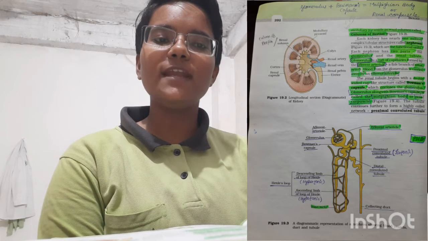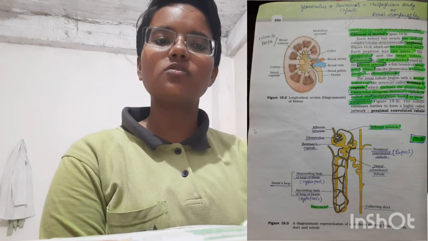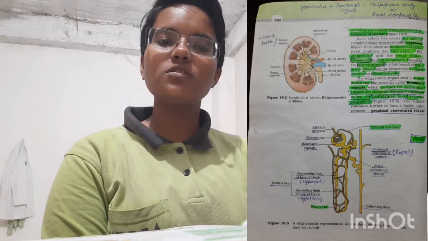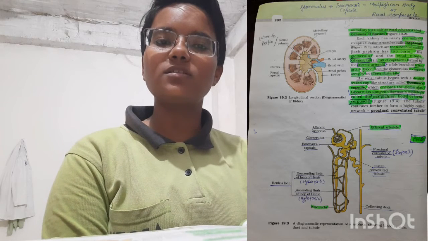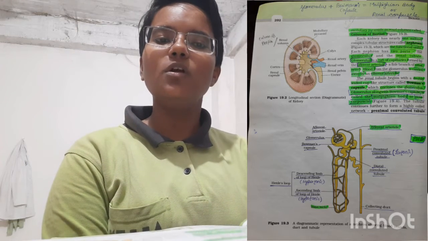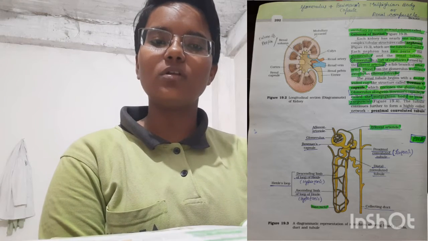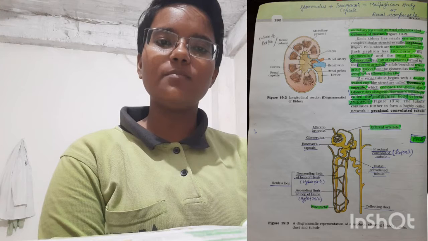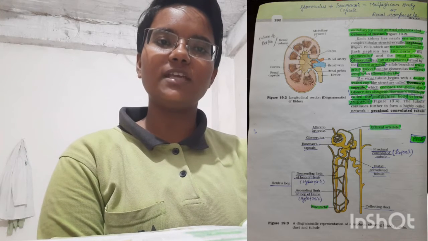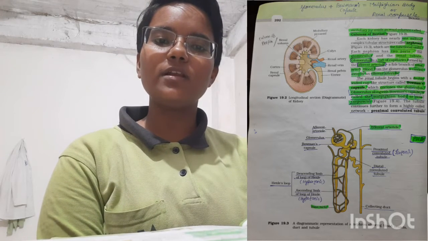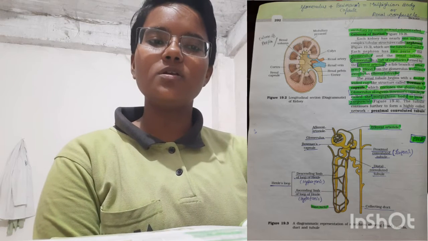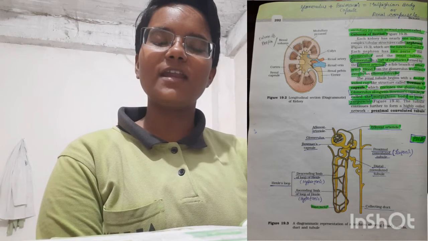Each kidney has nearly 1 million complex tubular structures called nephrons, which are the functional unit. Each nephron has two parts, the glomerulus and the renal tubule. Glomerulus is a tuft of capillaries formed by the afferent arteriole, a fine branch of the renal artery. You can remember it as glomerulus, afferent arteriole, GA. Blood from the glomerulus is carried away by an efferent arteriole.